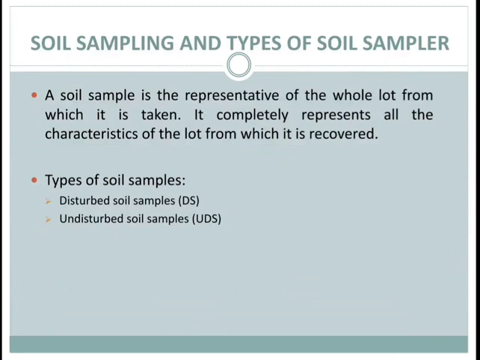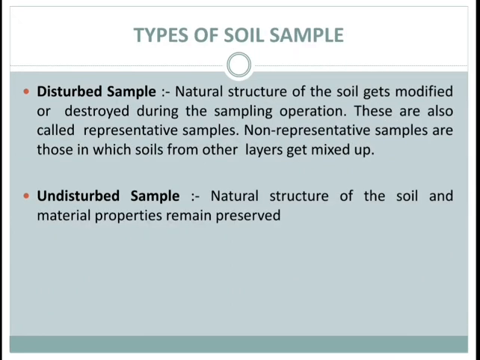There are two types of soil samples: disturbed sample and undisturbed sample. In a disturbed sample, the natural structure of the soil gets partially or fully destroyed or modified. Disturbed samples can be used to determine the index properties of soil like grain size, plasticity and specific gravity. From a split spoon sampler you can collect the disturbed sample.